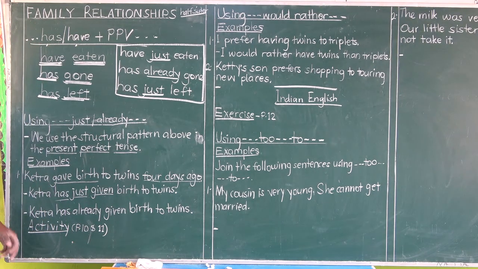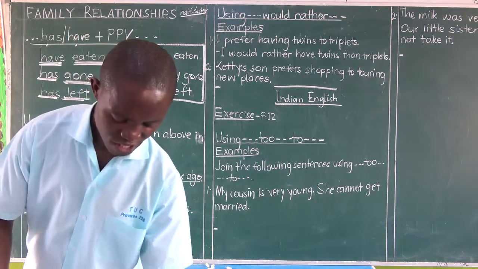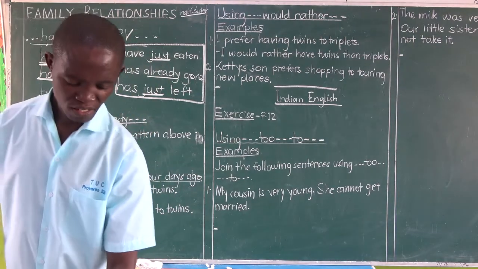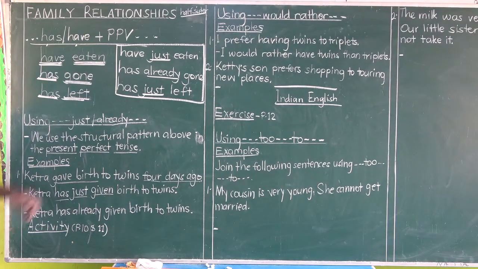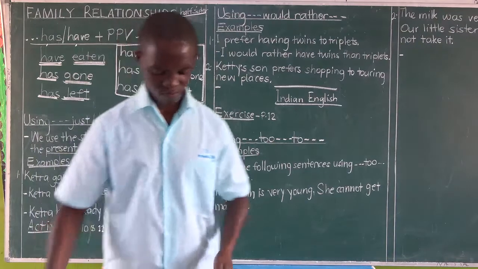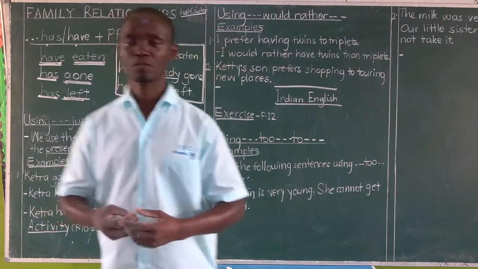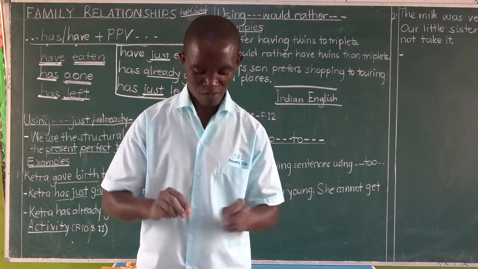Activity. Where do we find the activity? It should be on page 10. From page 10 up to page 11, we see something to do with using just, using already. One is a table. Yes, you have to use a table to construct meaningful sentences. Meaning the words are given, your work is to pick them, assemble them properly, and come up with a meaningful sentence. What next?